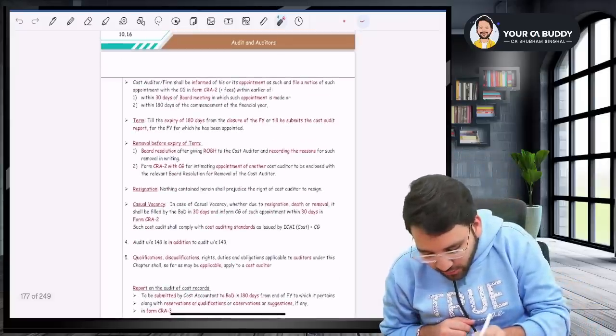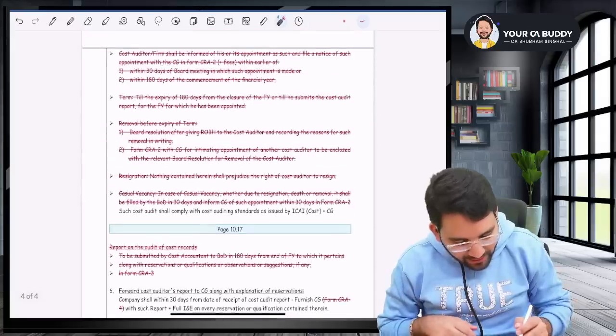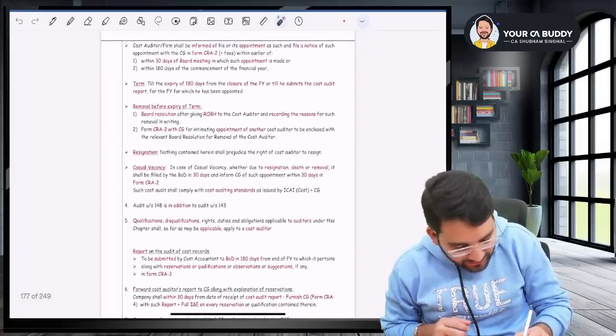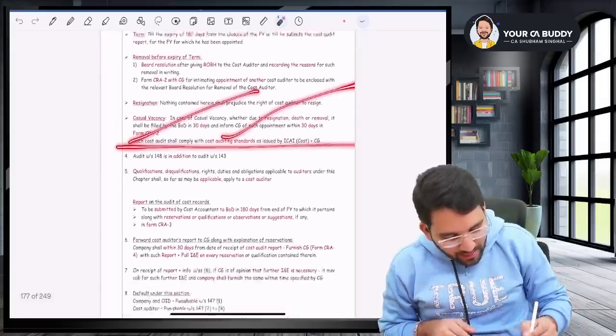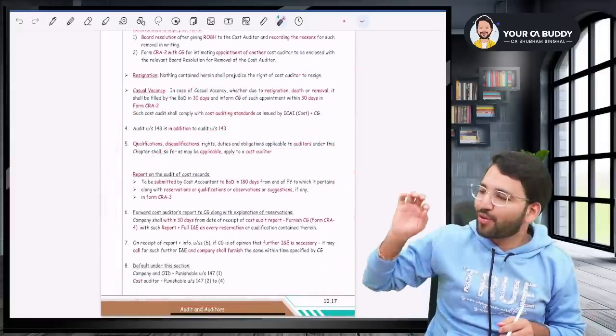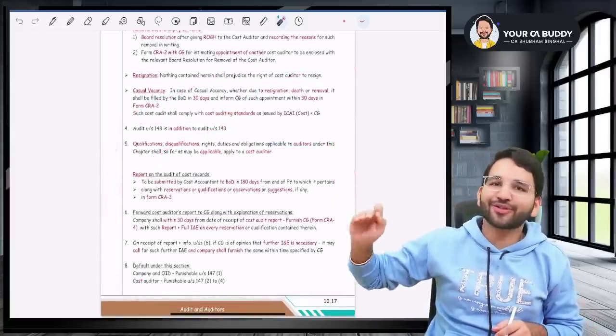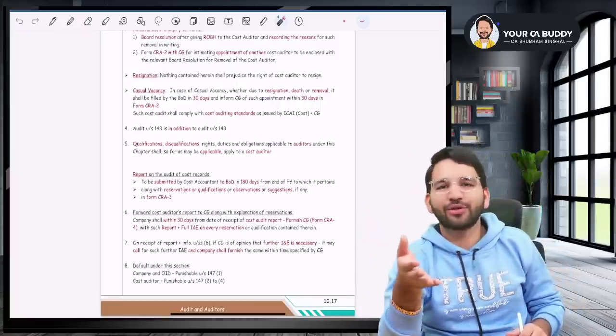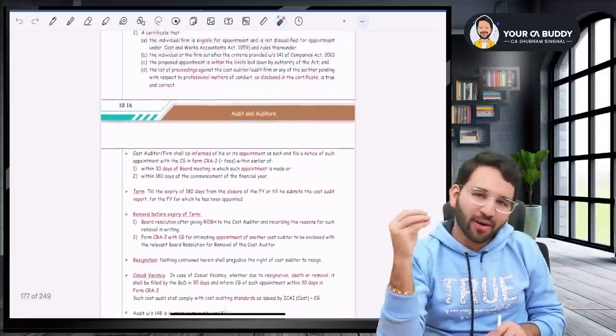Whatever is left, see, I'll tell you till where have they removed it. They have removed it till casual vacancy. So we will also remove it till casual vacancy. Here, casual vacancy, remove. Basic things again they have kept, sir, no big deal, nothing to do. That only goes to show that the relevance of cost audit is significantly low when it comes to law. And that was the case earlier also. But anyway, still okay, not a big deal, but they have removed.